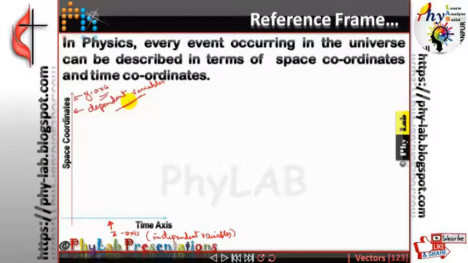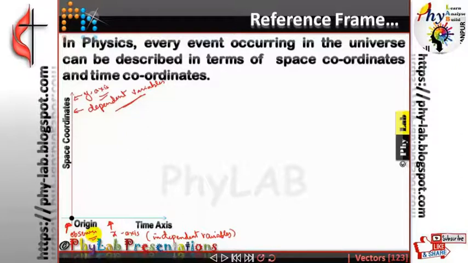Time varies independently, so the time axis is always going to be taken on the x-axis. The space, your position, is going to depend upon that time, so it is going to go on the y-axis. Now comes the origin. This origin happens to be the position where the observer is going to be located. So the observer is always going to be located at the origin, and this is what is going to be called the reference frame.